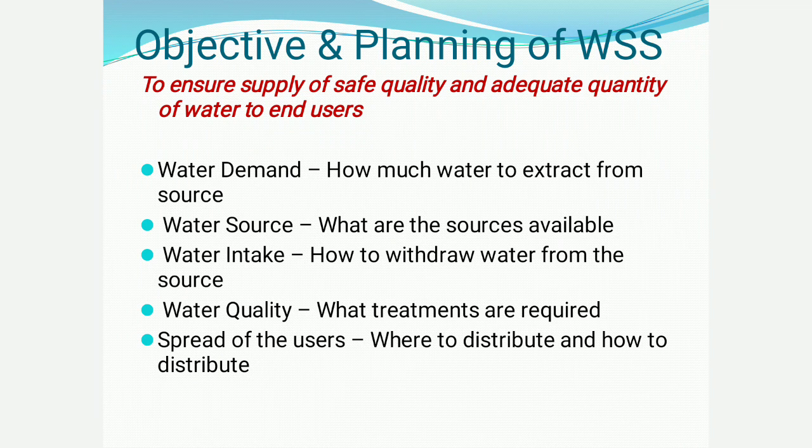So first, what is a water supply scheme? A water supply scheme is a project. It is a government project that aims to supply water to a city or a town or a municipality in general.